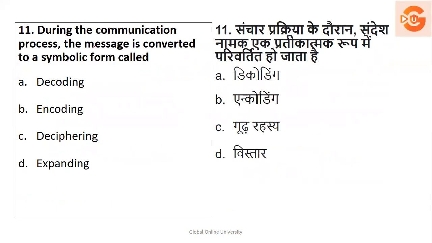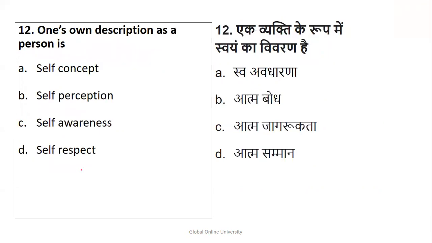Next, during the communication process, the message is converted to a symbolic form called what? Decoding, encoding, dispersing, and expanding. So here I hope everyone knows this answer, so directly I will go to the answer only. The message is converted to the symbolic form. Message delivered नहीं हुआ है, सिर्फ उसको delivered होने के पहले जो conversion करते हैं, that is I mean to say, we called it as encoding. पहले message को symbolic form से encode किया जाता है and then it is decoded. Okay.